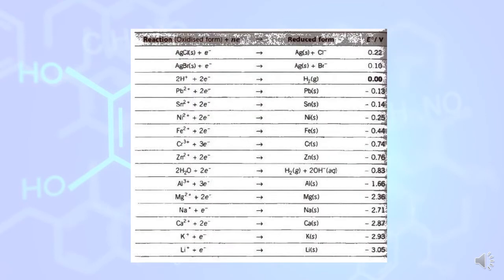This is the remaining part of the electrochemical series. Lithium is the last element, which has the highest negative value of standard reduction potential. It is the strongest reducing agent. It can easily oxidize. The more negative the value, the more the oxidation power, or you can say it more easily gets oxidized.